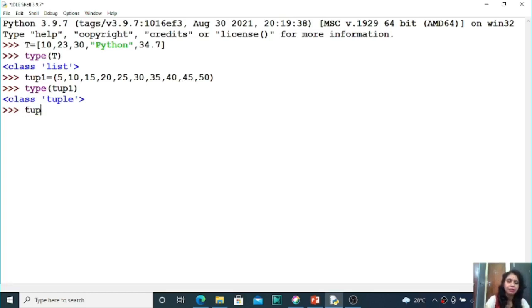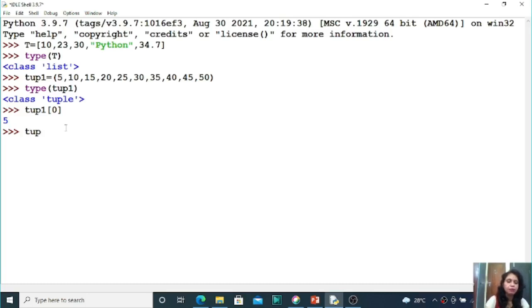For example, the variable name is top 1. Now, you have to use square brackets, and within the square brackets you need to write the index number, right. top 1 of 0 means it is 5. Similarly, top 1 of 1 is 10, top 1 of 2 is 15 and so on. Now, you can access the elements individually, and similarly you can access the elements within a range also, okay.